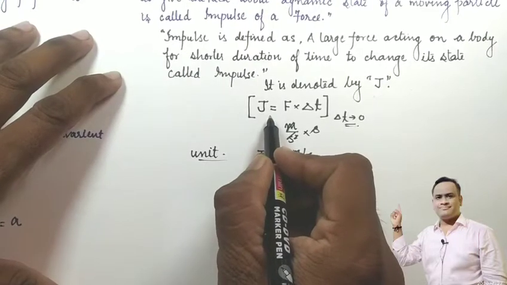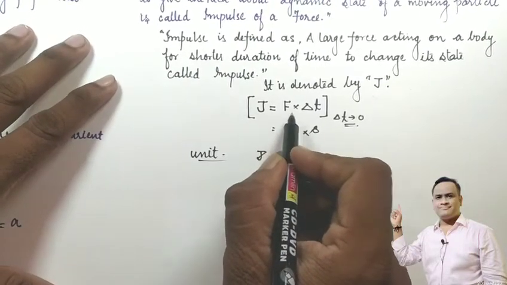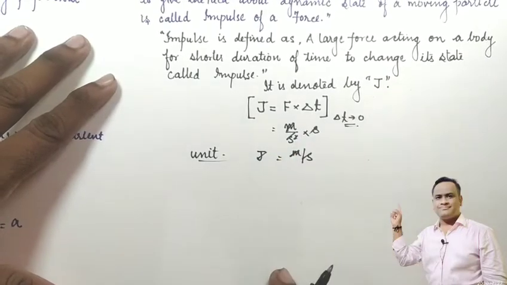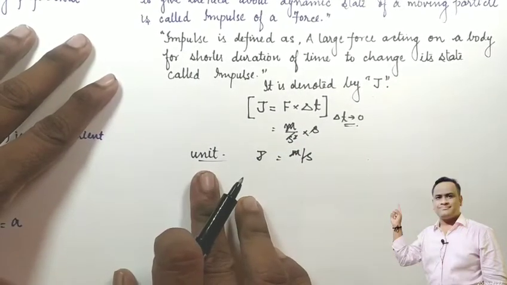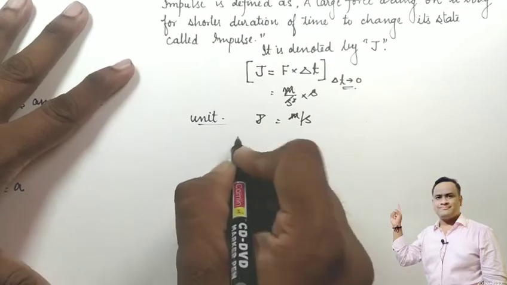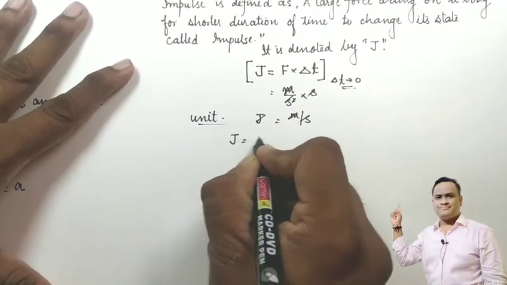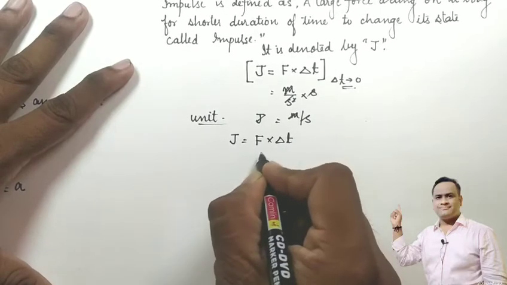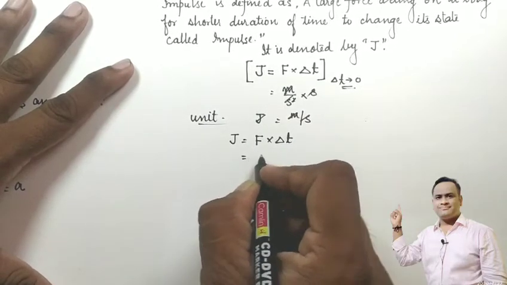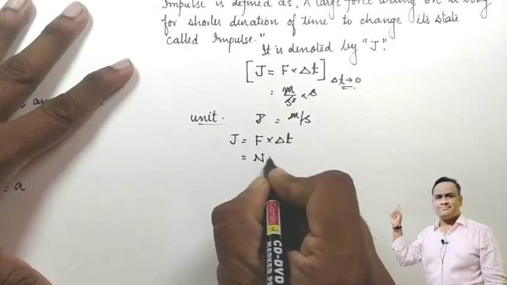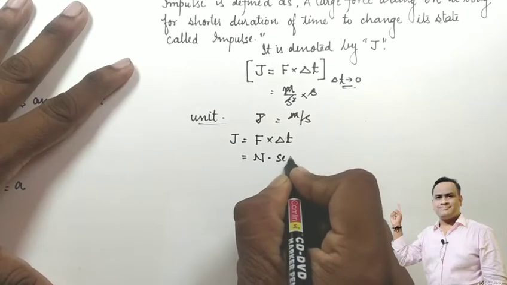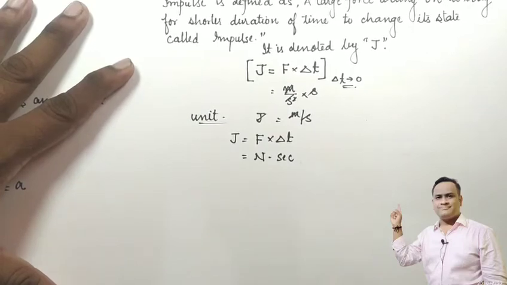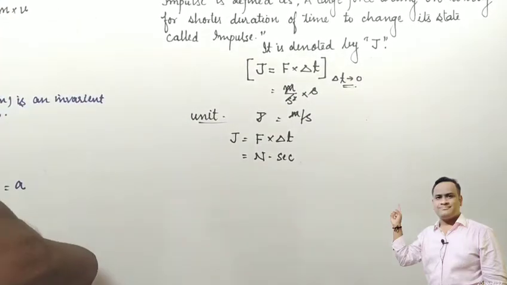The mathematical expression of impulse is force into a small duration of time. So J is the product of force and a small duration of time. The SI unit of force is Newton, and for time it is second. So Newton second will be the SI unit of impulsive force or impulse.